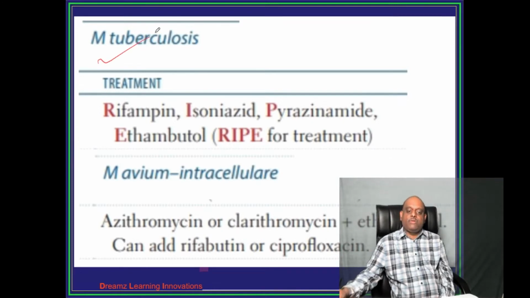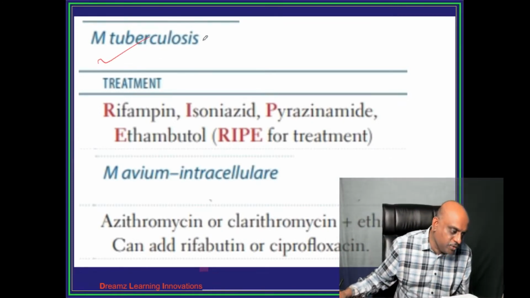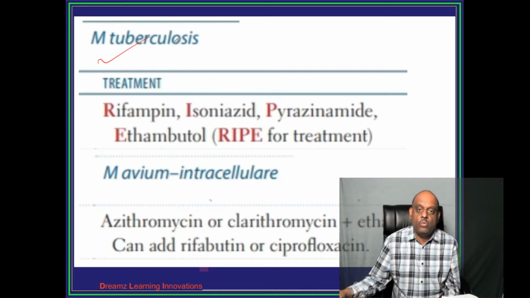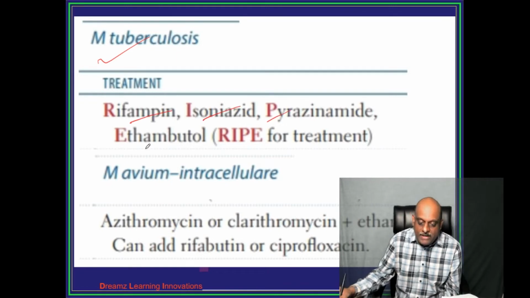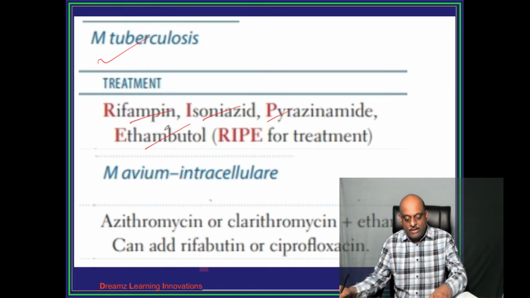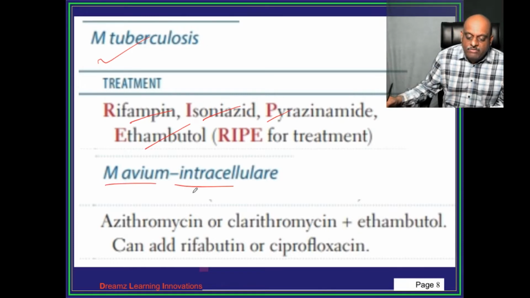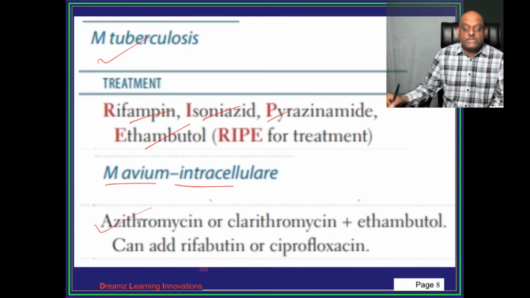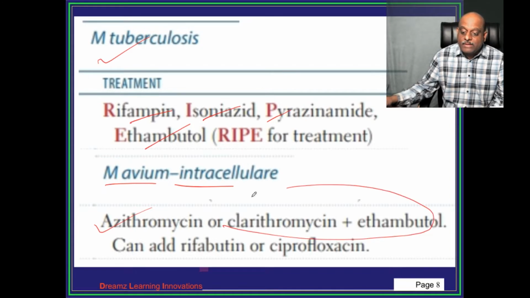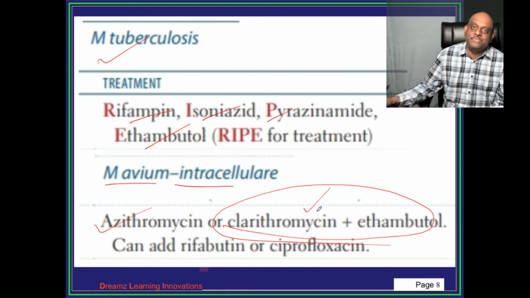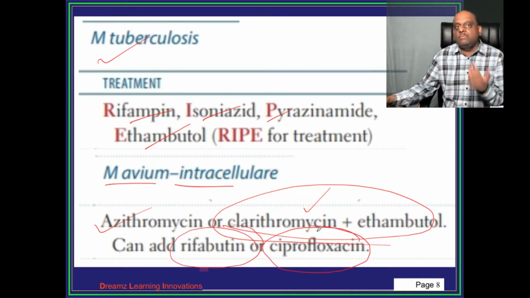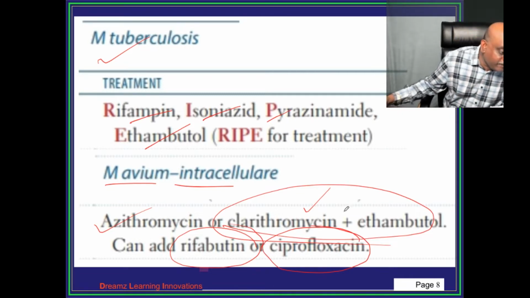Now for the treatment of TB, Mycobacterium tuberculosis, what are the drugs that you want to remember? RIPE: rifampicin, isoniazid, pyrazinamide and ethambutol. And for the treatment of Mycobacterium avium intracellulare, we use azithromycin or clarithromycin plus ethambutol. And you can add rifabutin or ciprofloxacin. So that is a very important part of the treatment that you need to remember.